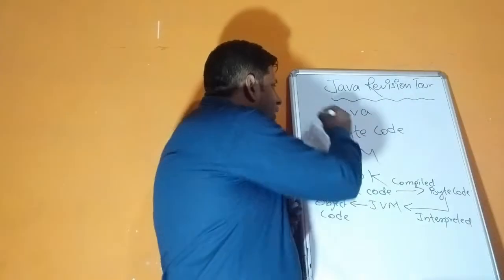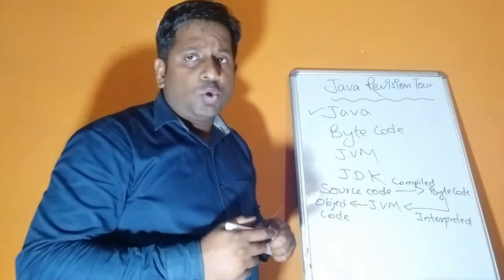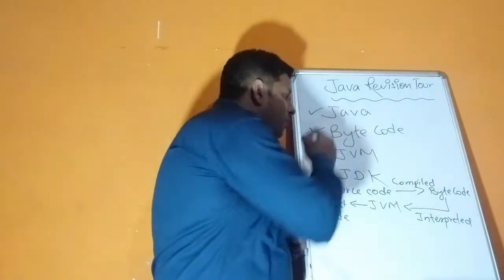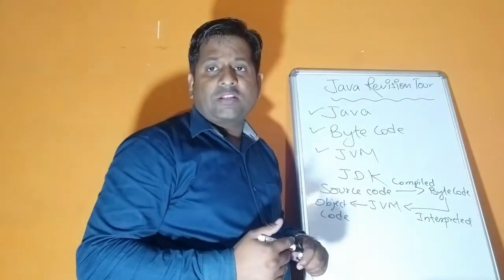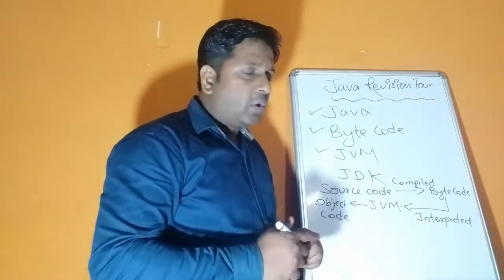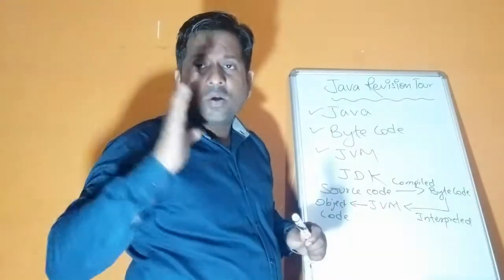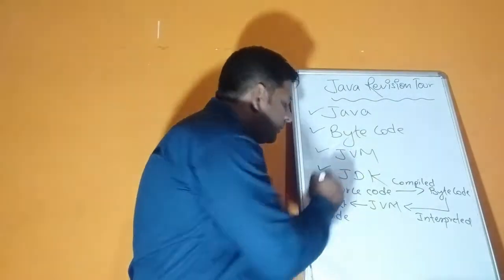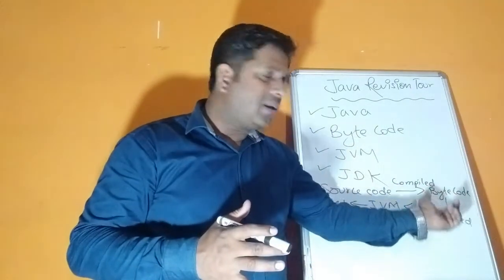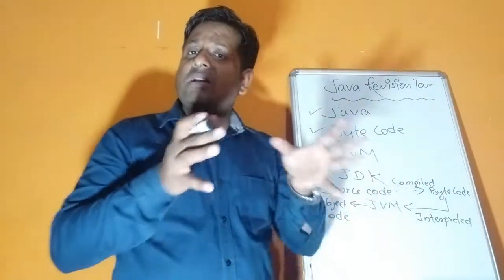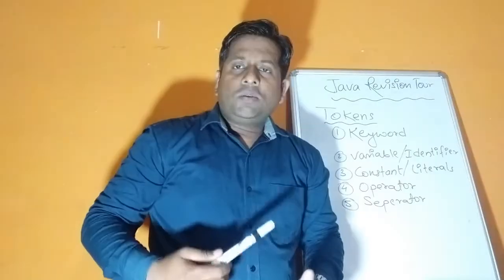So children, first of all, few points about Java you should know. Secondly, what is bytecode you should know. Third, what is the use of JVM? It executes the interpreted code to supply the object code. JDK is a package which contains all the necessary tools like compiler, interpreter, JVM. These are stored inside the JDK, Java Development Kit. Is it clear, children?